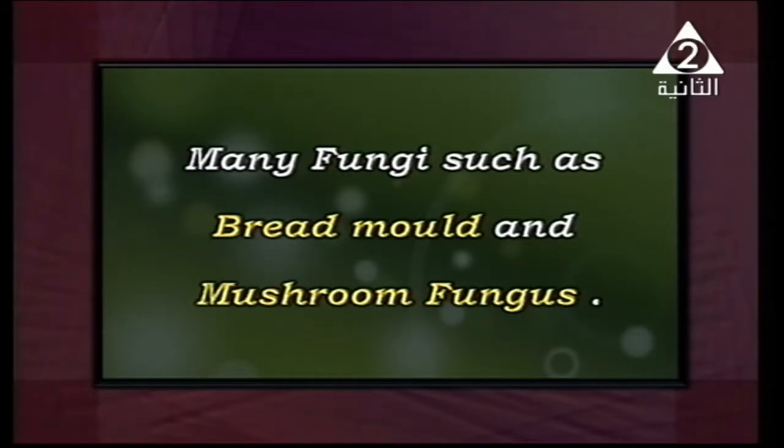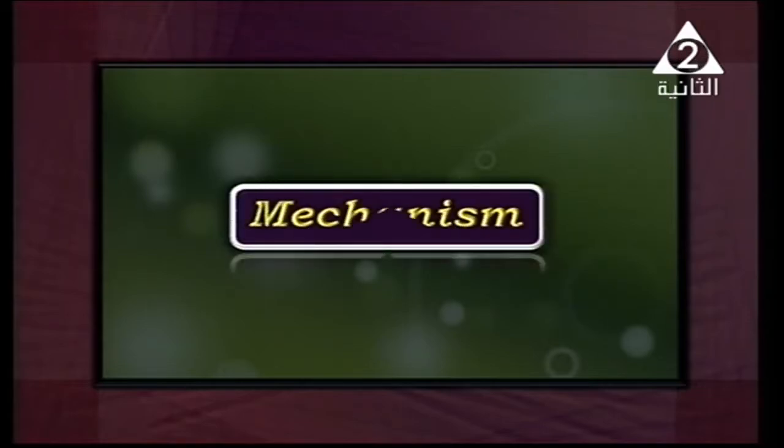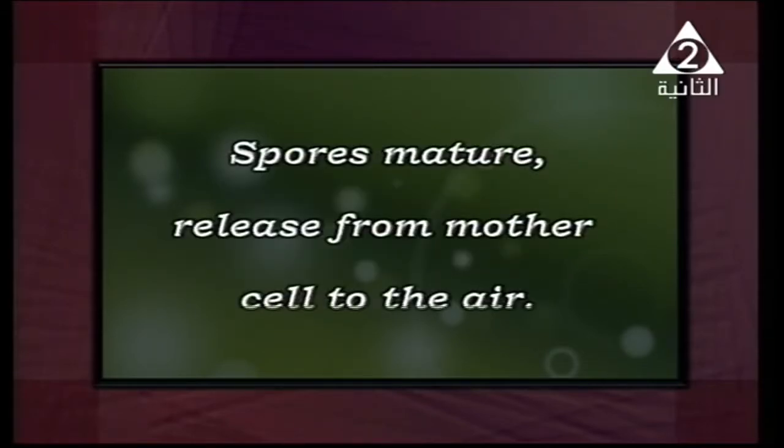Let me give you an example here of the mechanism, or how reproduction by sporogony occurs. The single cell called a spore is surrounded by cytoplasm, and it contains a nucleus and is surrounded by a thick coat.